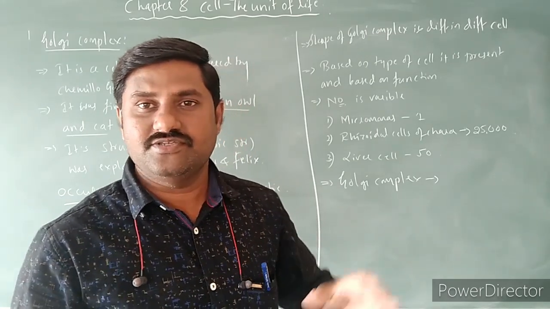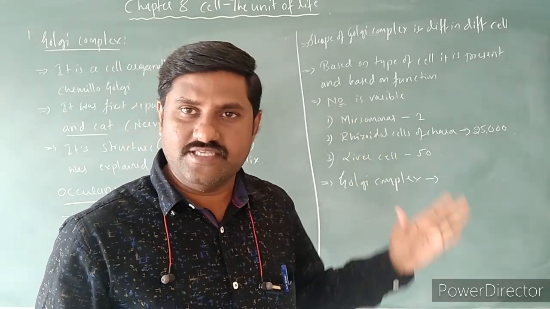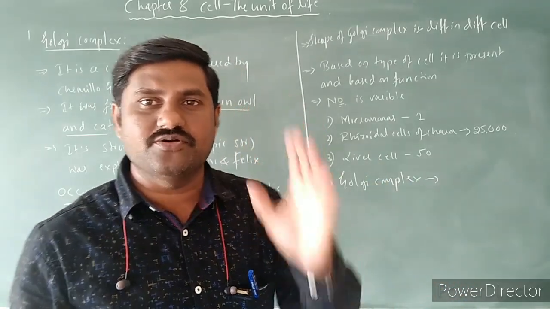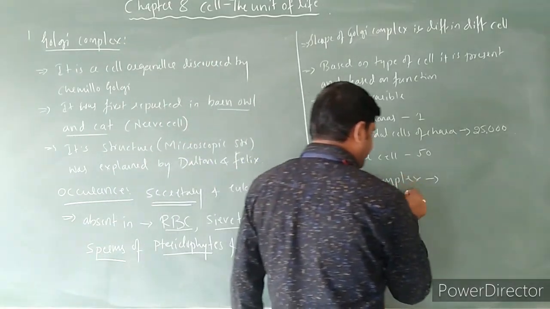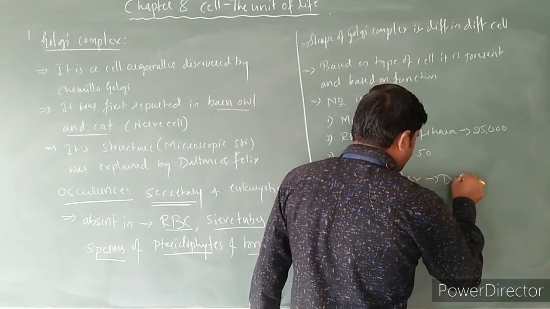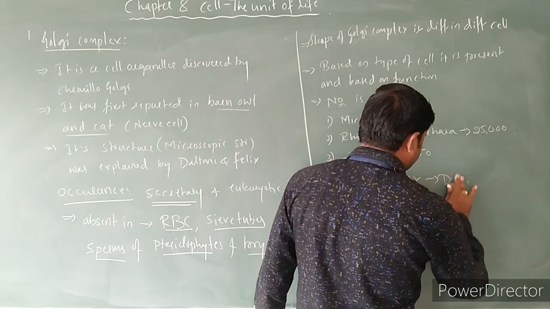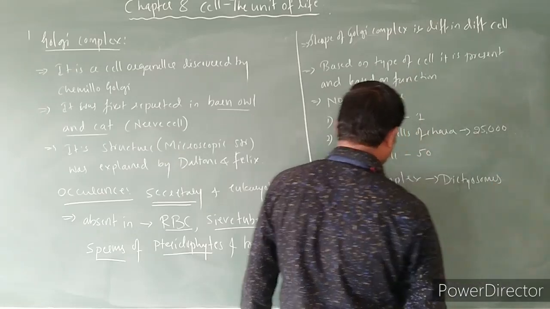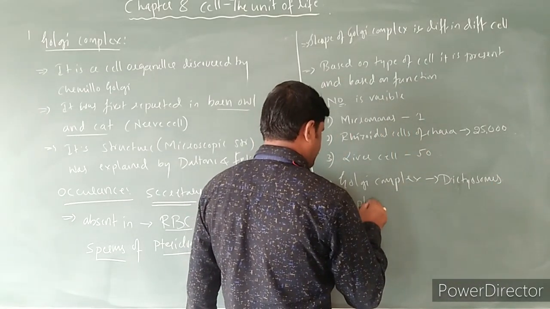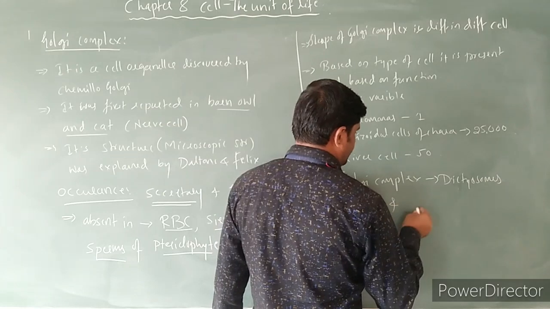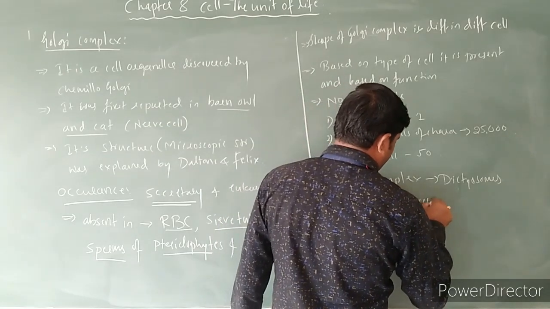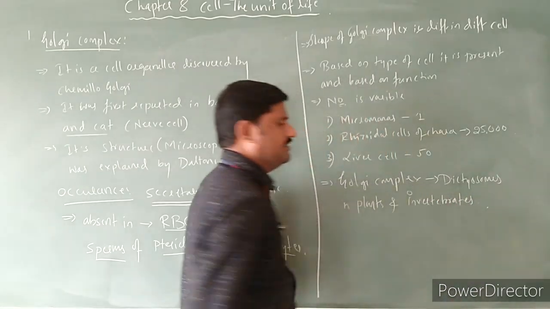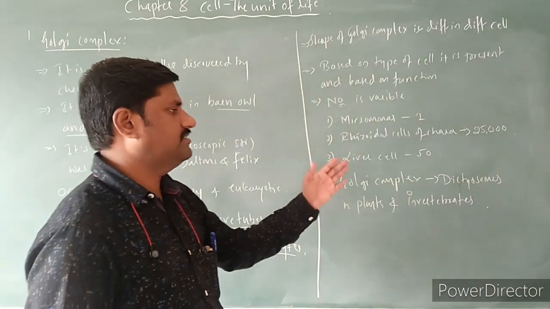Right? So, hence, in case of plant cell as well as invertebrates, the same Golgi complex is called as dictyosomes. In plants as well as in invertebrates, it is called as dictyosomes.